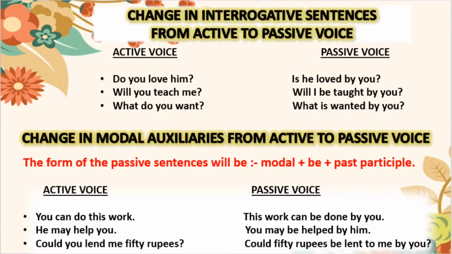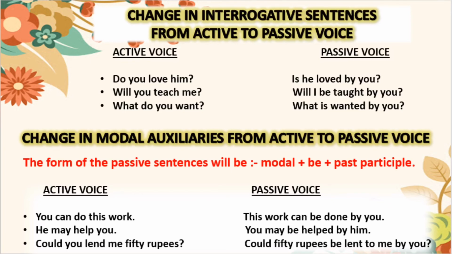Now, next is how we can change active to passive voice in interrogative sentences. What is meant by interrogative sentences? Interrogative sentences ask questions. Look at the examples. Do you love him? So, in this sentence, you is the subject, love is the verb, and him is the object. So, the passive voice will be is he loved by you? Next, will you teach me? So the passive voice will be will I be taught by you? Next, what do you want? So the passive voice will be what is wanted by you.